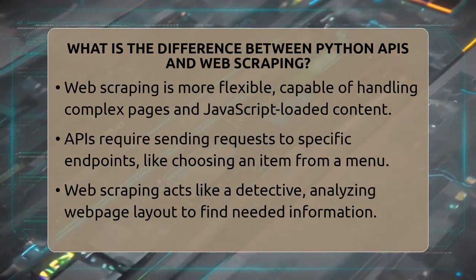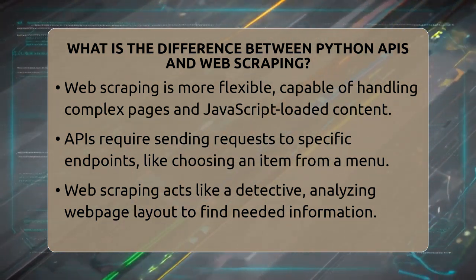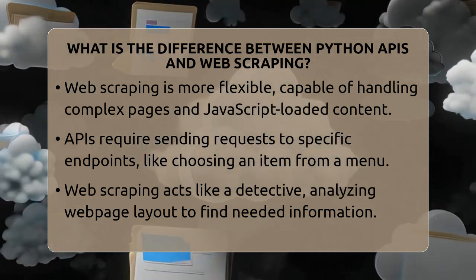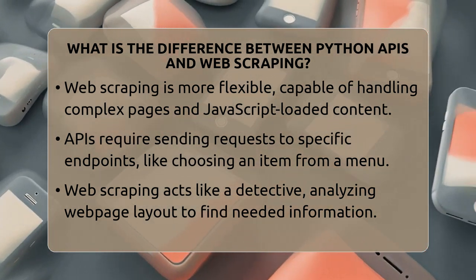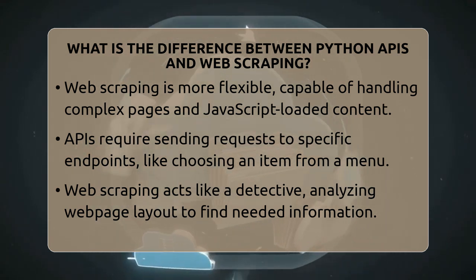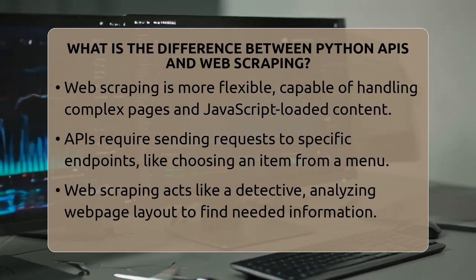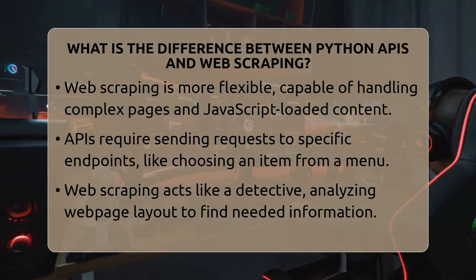Web scraping is more like being a detective. Instead of asking for data through a formal channel, you look at the website's content directly. You write code that fetches the web page and then parses the HTML or other content to find the information you need. Python makes this easy with libraries like Beautiful Soup, Requests, Scrapy, and Selenium. Web scraping can handle complex pages, including those that load data with JavaScript.